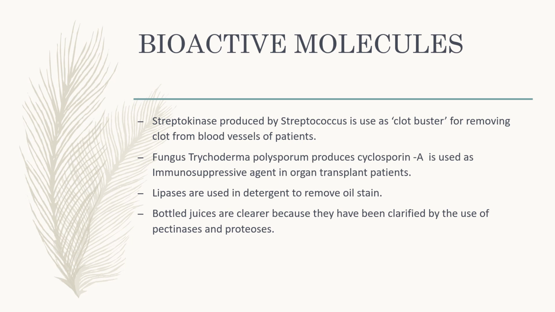Why? Because our clothes can have oil stains. Oil stains can be removed by detergents because detergents contain lipase enzymes. You have more examples in the market. We see bottled juices. They seem to be very clear compared to what we prepare at home. So why are they clearer? There is a reason: they have been clarified by the use of pectinase and protease enzymes. That's why they appear to be very clear.